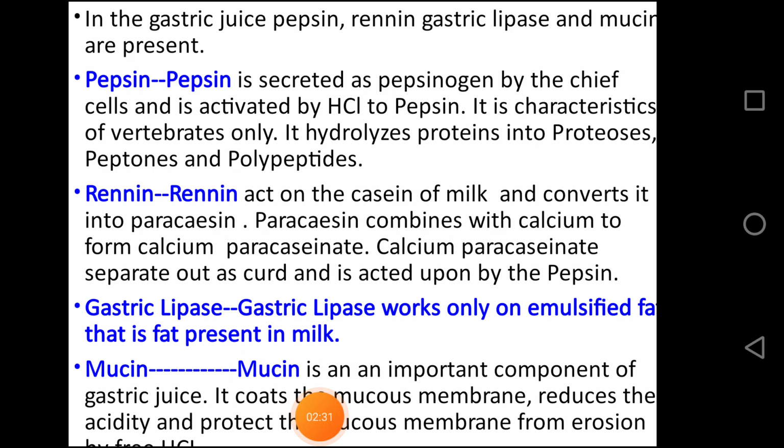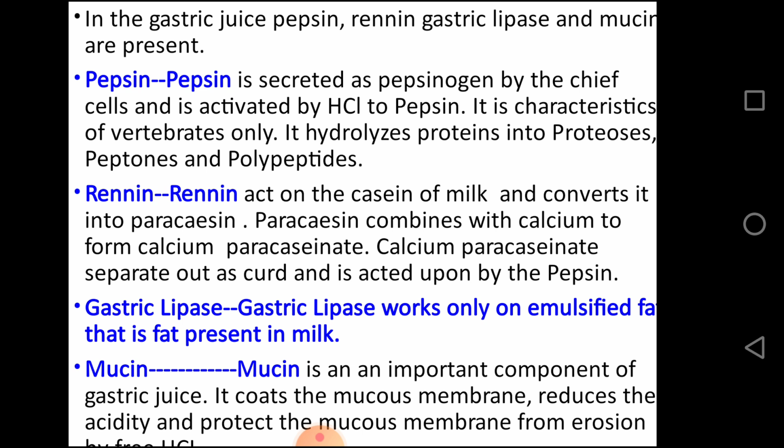In the gastric juice, pepsin, renin, gastric lipase and mucin are present. Pepsin is secreted as pepsinogen by the chief cell and is activated by HCl to pepsin. It is characteristic of vertebrates only. It hydrolyzes proteins into proteoses, peptones and polypeptides. Renin is another enzyme that acts on the casein of milk and converts it into paracasein. Paracasein combines with the calcium to form calcium paracaseinate. Calcium paracaseinate separates out as curd and is acted upon by the pepsin.